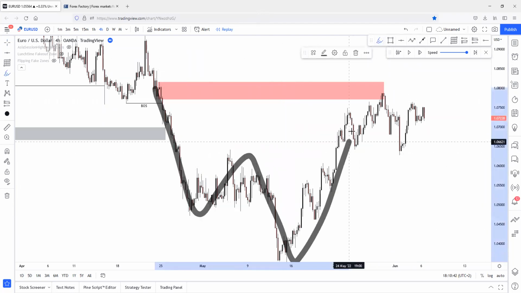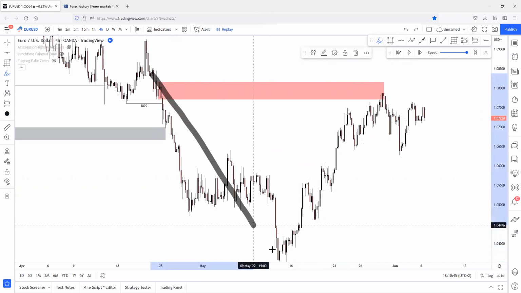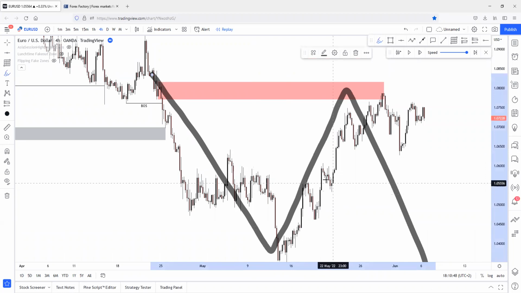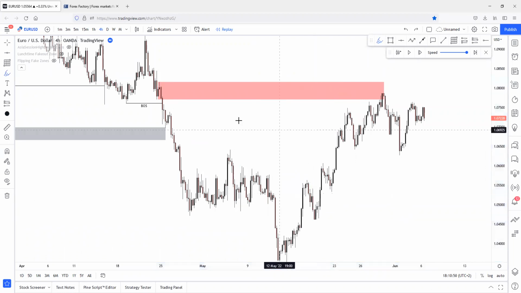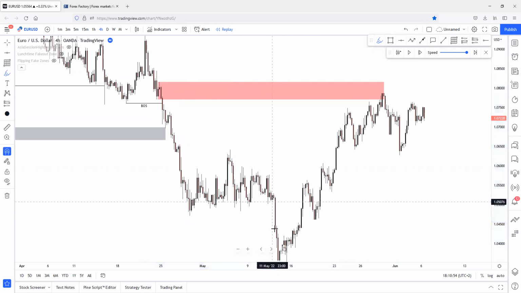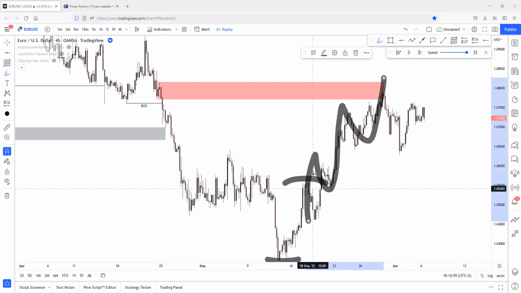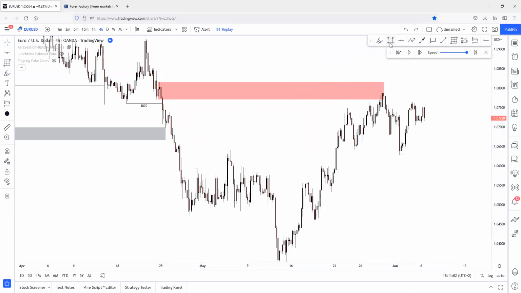So price is creating this daily order flow to the downside. Basically, the daily order flow looks like this. This is a daily order flow. This is a big expectational daily order flow. How will the 4-hour look? The 4-hour is printing lows, highs, lows, highs. After this order flow has changed right here, it's printing lows and highs to the upside, right? So it's creating a low, creating a high right here.